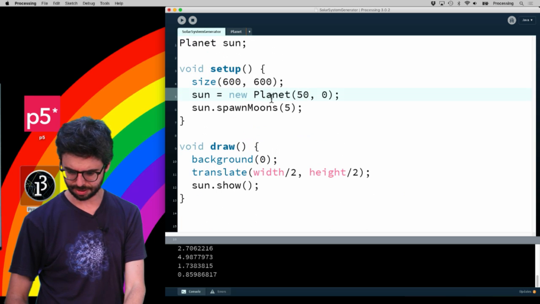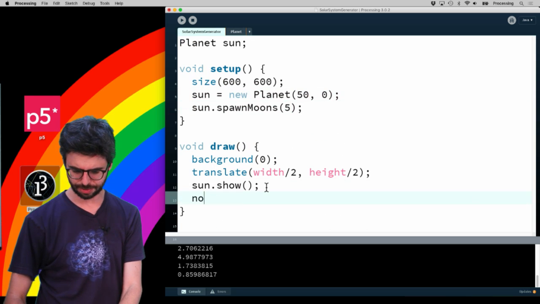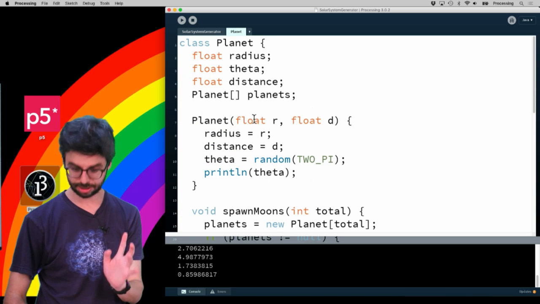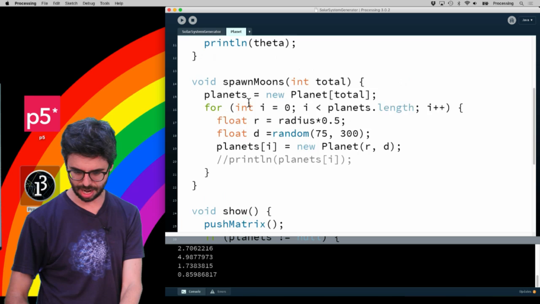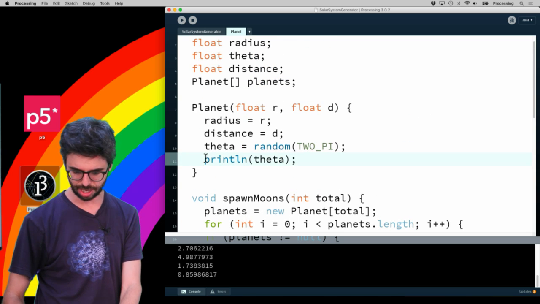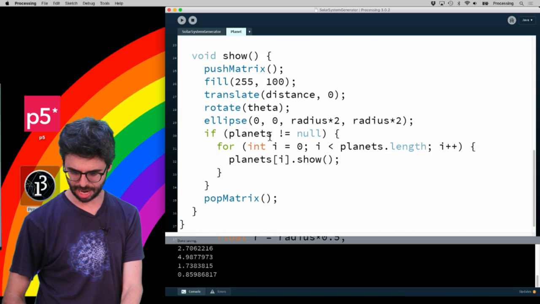Hold on, I'm going to do a couple things. I'm going to say no loop, and I'm going to just make 2. This is a good way to figure this out. So the loop is only running once, and then I'm going to take out this print line, and I'm going to,